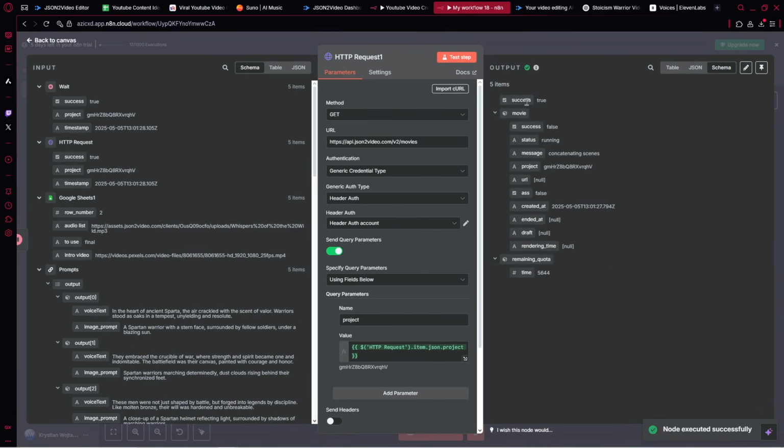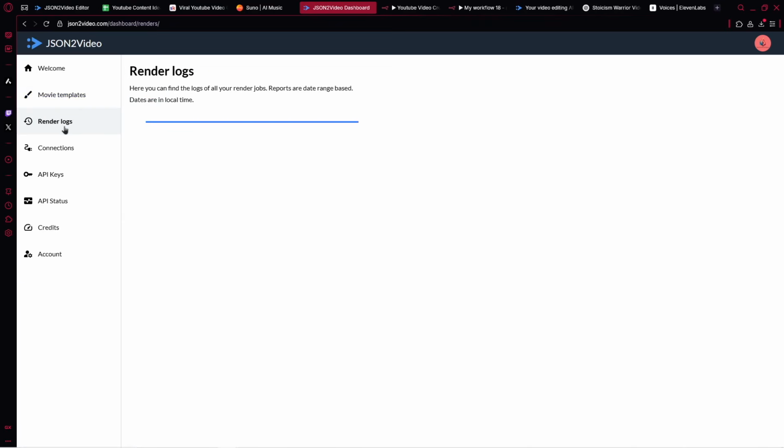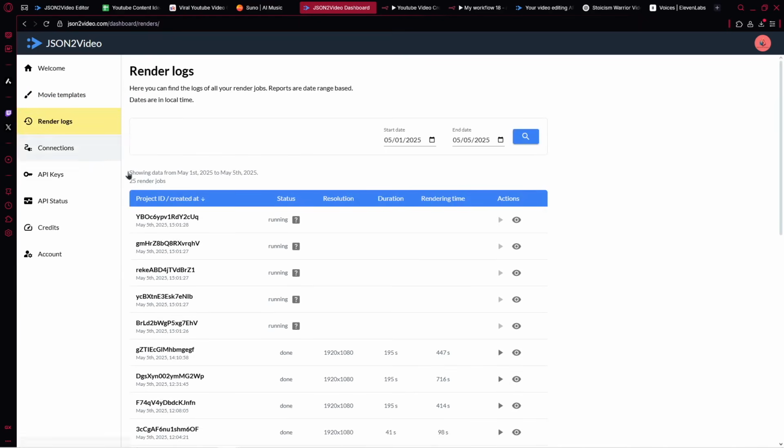So we've got the true. All right. However, the URL, so this is the point. Now there are two different options because we've got the error. The first option is that the video is not being generated yet. So if you go over to render logs, you can see if the video is running or not. So it's still running, as you can see.